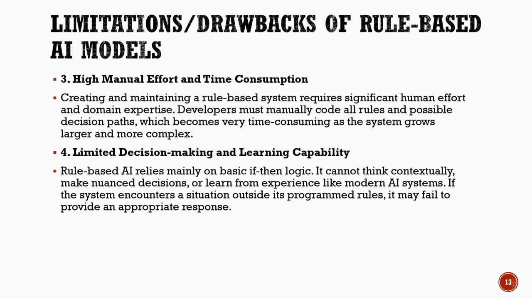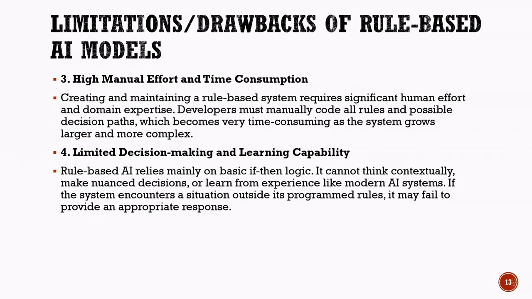Another limitation of rule-based AI systems is that they require a great deal of manual effort and time to develop and maintain. Developers must carefully create every rule, condition, and decision path that the system may need. As the system becomes larger and more complex, managing and updating all these rules becomes increasingly difficult and time-consuming.